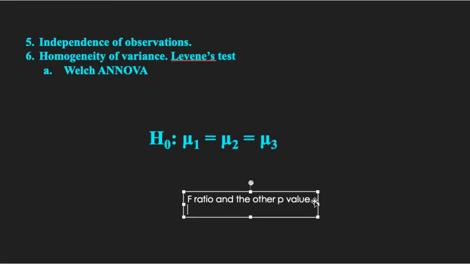That is, if the p value is less than 0.05, we are going to reject H naught. If it is more than 0.05, H naught will be accepted, right?